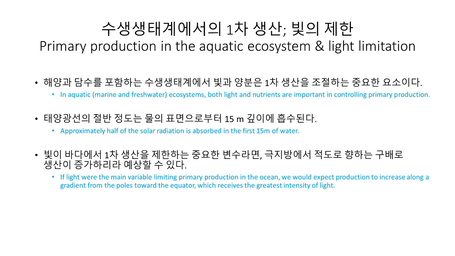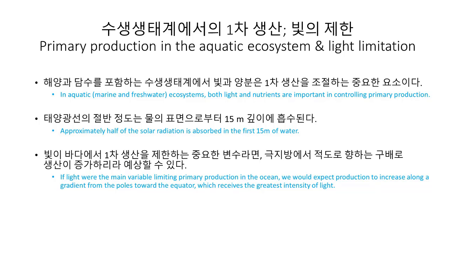So let's have a look at primary production in the aquatic ecosystem and light limitation. In aquatic, marine and freshwater ecosystems, both light and nutrients are important in controlling primary production. Because solar radiation drives photosynthesis, you might expect that light is a key variable in controlling primary production in oceans. Indeed, the depth of light penetration affects primary production throughout the photic zone of an ocean or lake. About half the solar radiation is absorbed in the first 15 meters of water. Even in clear water, only 5 to 10% of the radiation may reach a depth of 75 meters.